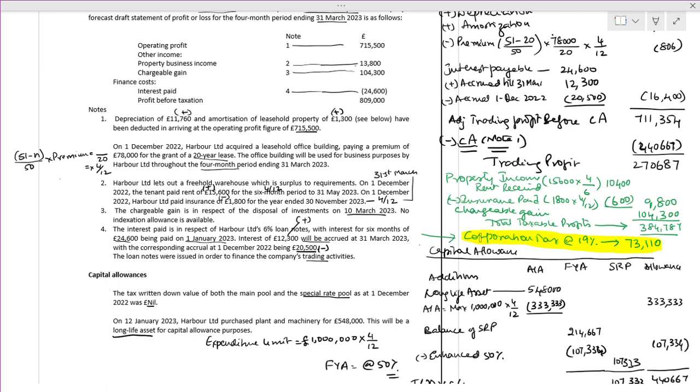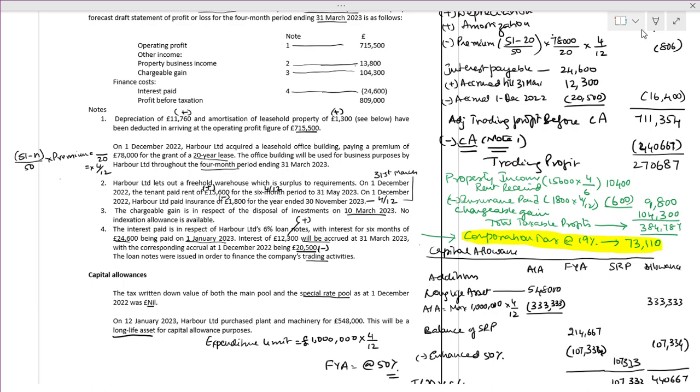We have to be very careful whenever we are putting things into consideration. Again, I will say what we have done. We followed depreciation, and we followed the lease premium formula.